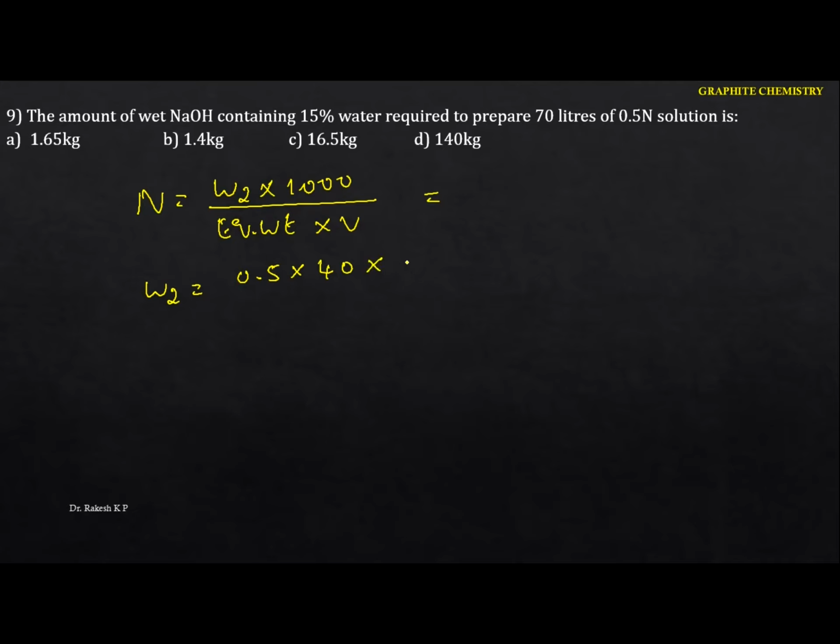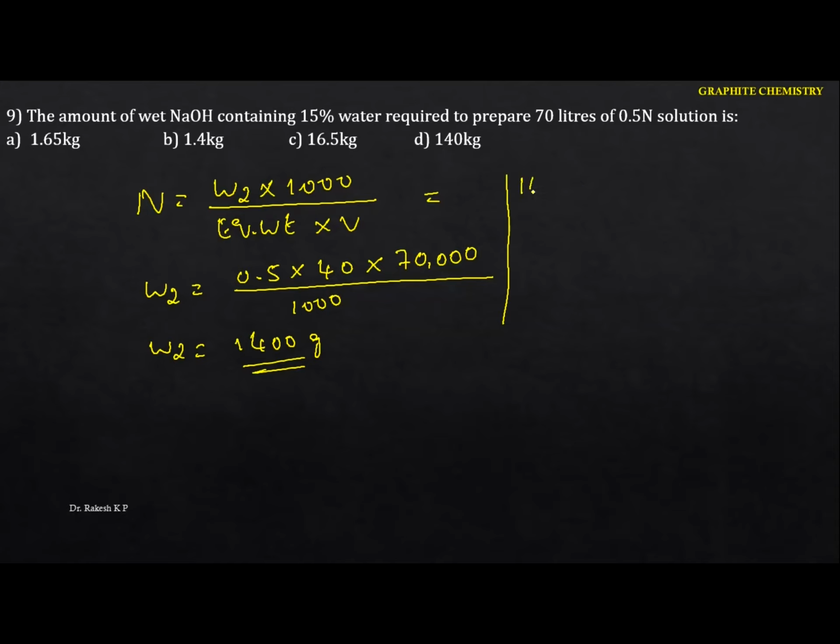Now identify the volume. Here they gave 70 liters. I'm going to take it in terms of ml, that is 70,000, divided by 1000. So W2 here we are going to get 1400 gram. It is not kg. Here we are going to get 1400 gram. Now remember one more concept in this one.